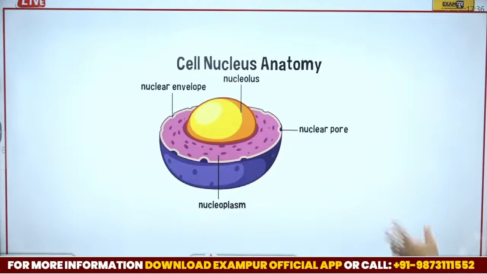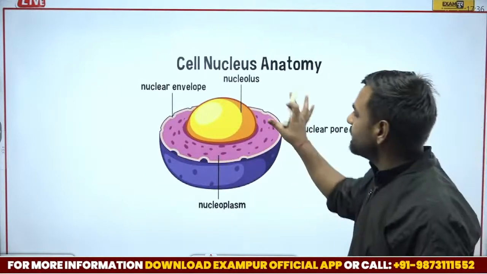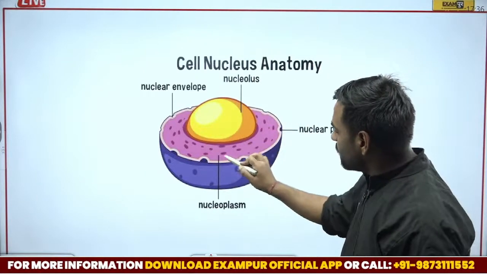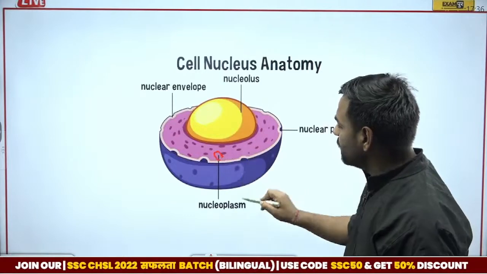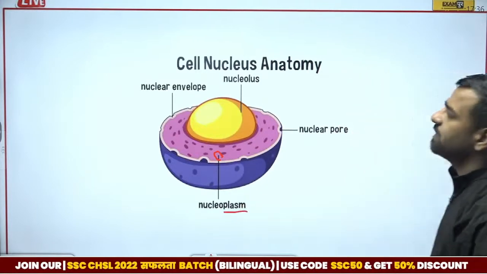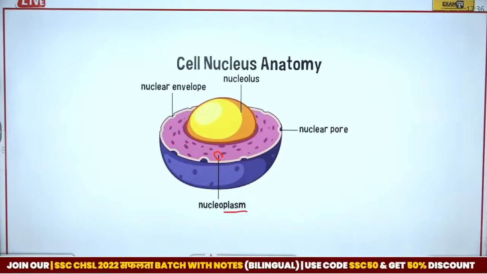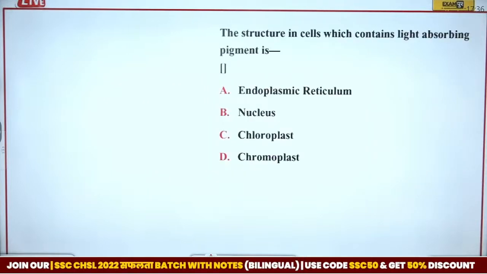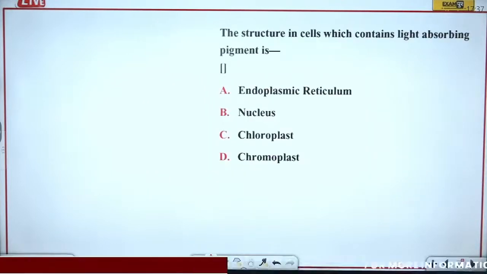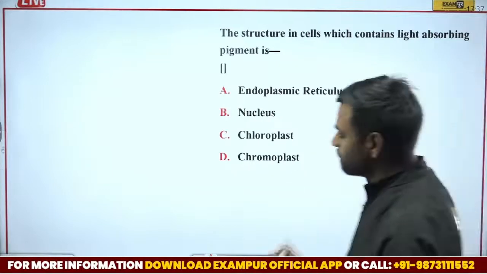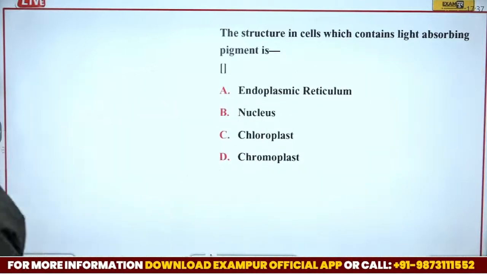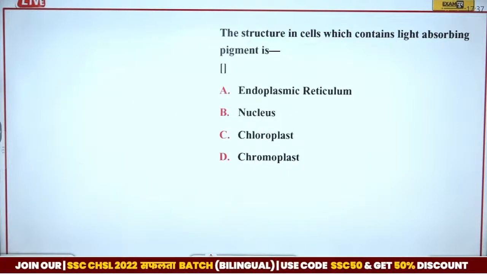Next we have, okay, so this is actually your nucleus part. Just have a look. This part is actually what? This is nucleoplasm. So the liquid which is present in the nucleus is nucleoplasm. Totally correct, Vikram. Next we have the structure in the cells which contains light absorbing pigment. Light absorbing pigment. We have just discussed about it.